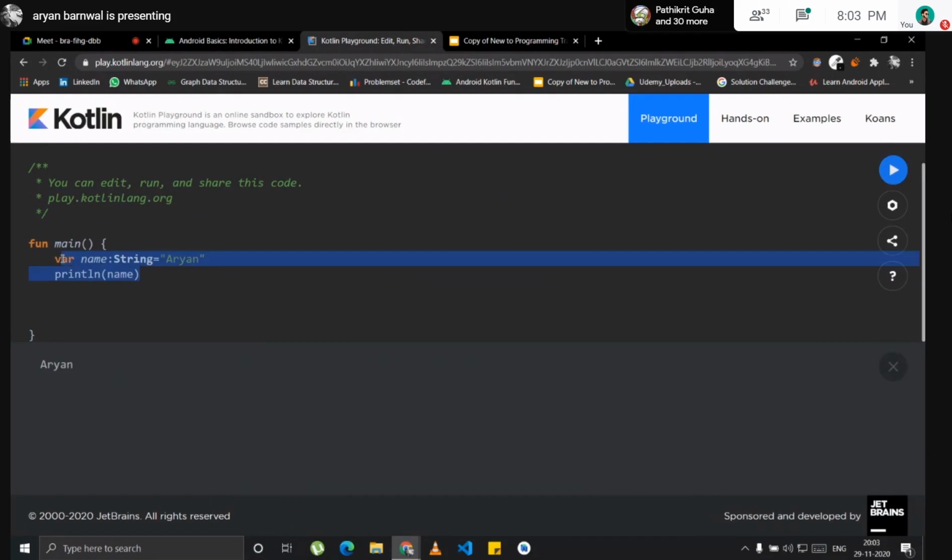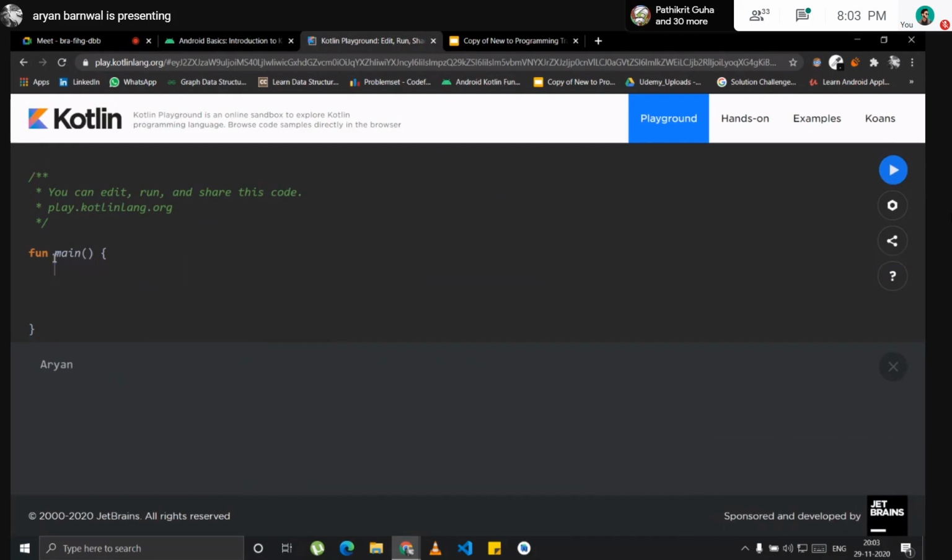There's something called var and val in Kotlin. So what's the difference? I will write this again with var name. I can reassign it, for example name equals Ayush, and if I print it again, you will see that it prints Ayush.